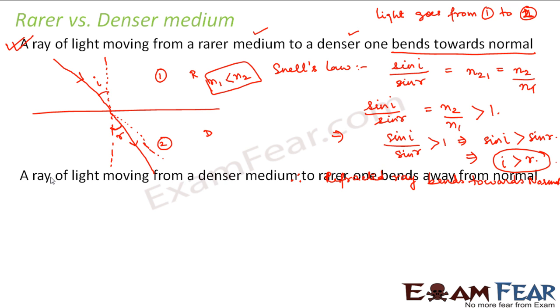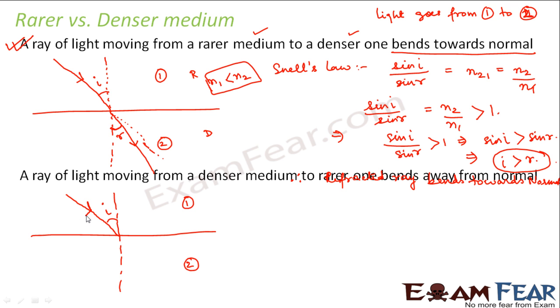Right? Now let us look at the next one. It says that a ray of light moving from a denser medium to a rarer medium bends away from the normal. Here also let us look at the same scenario. Let us suppose this is medium 1, this is medium 2, and this is the normal. This is a ray of light making an angle i. But in this case, this is the denser medium and this is the rarer medium. That means here n1 is greater than n2, so n1 by n2 is greater than 1.